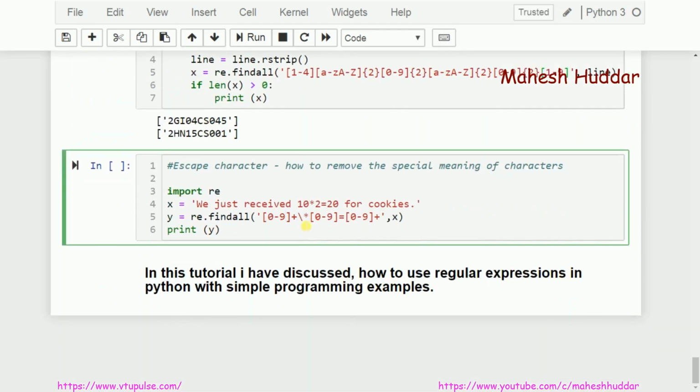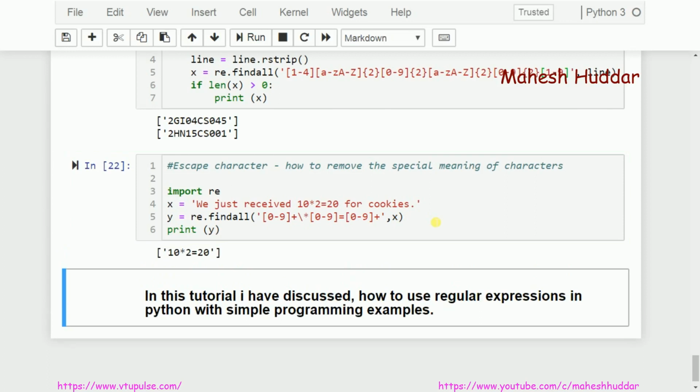The same thing in this example I just wanted to show you. If I write this particular thing as star here, the meaning of this one is any preceding character, but I am not interested in that one. So what I want is the special meaning of star should be removed. Because of that, before star I have mentioned a backward slash. So that is how it works. That's the only intention of showing this particular fragment of code in this case.